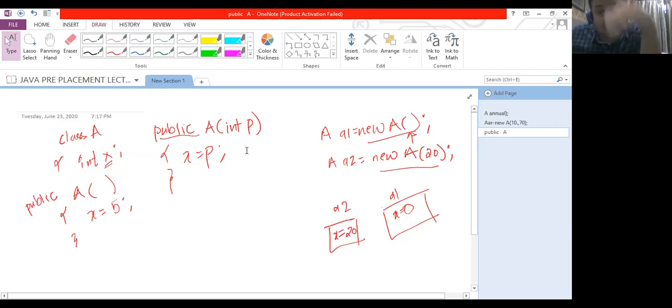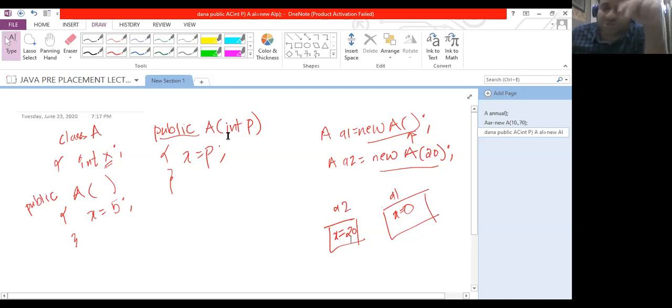If we specify arguments, we call it a parameterized constructor. Which one is called depends upon the arguments that I pass at the time of creating the object. So while creating a1, I'm not passing any value, so it will call the default constructor, initializing a1 to 5 since we have overridden it, and for a2, at the time of creating the object I'm passing 20, so it will call the parameterized constructor.